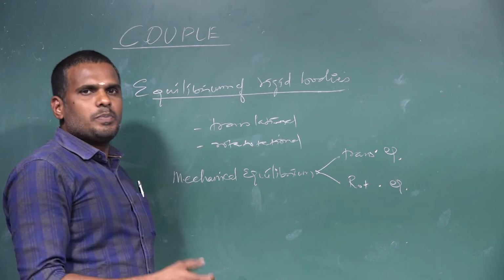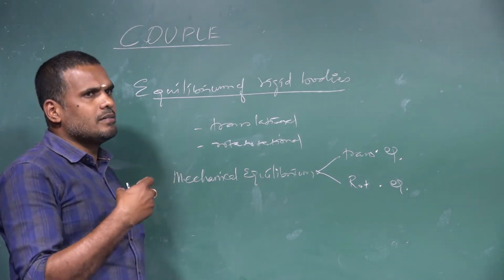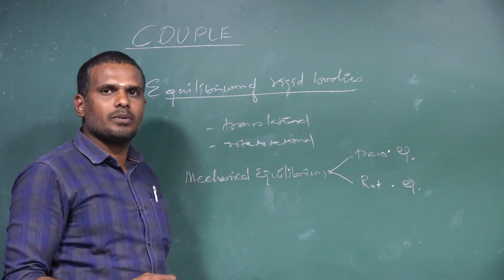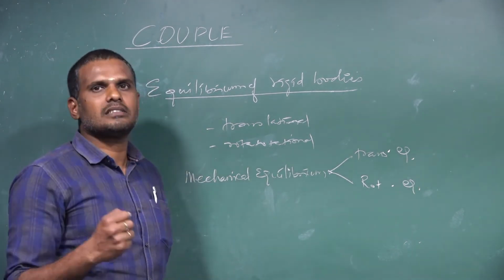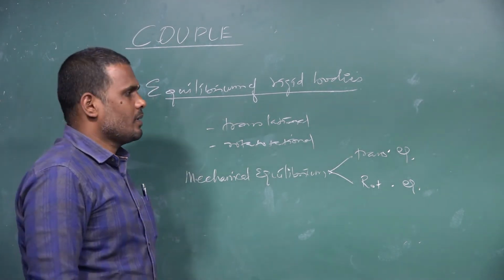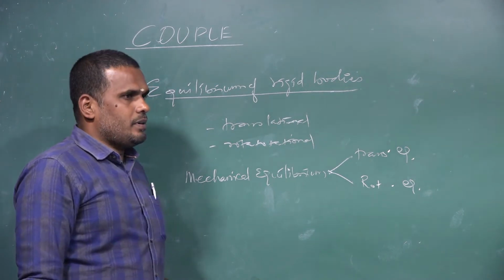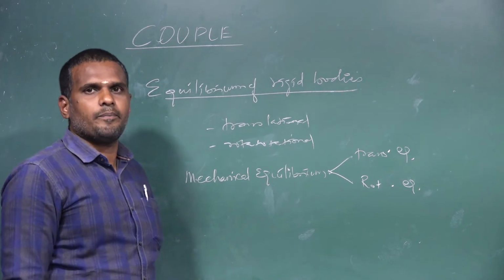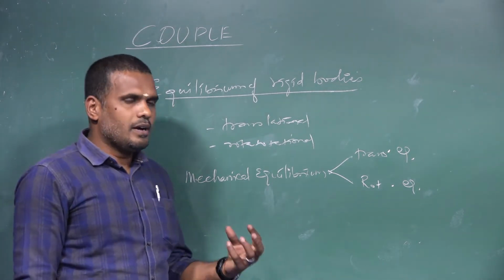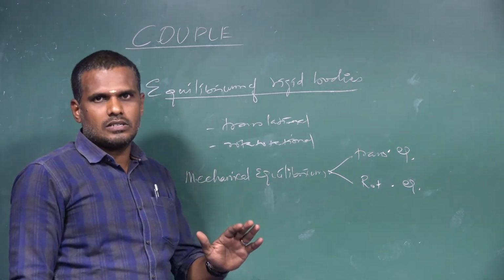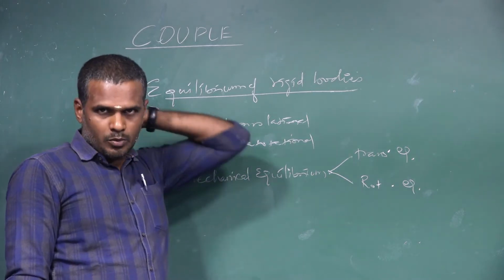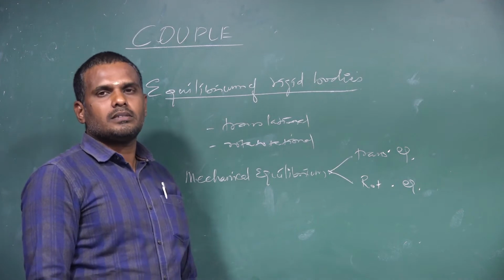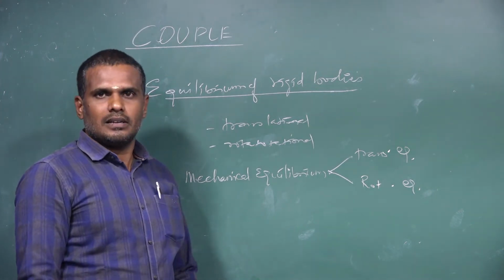Now, we shall speak about the conditions which come under translational equilibrium, and what translational equilibrium is. If forces are acting on a rigid body, and the object is at rest or moving with a constant velocity, then we can say the body is in translational equilibrium.